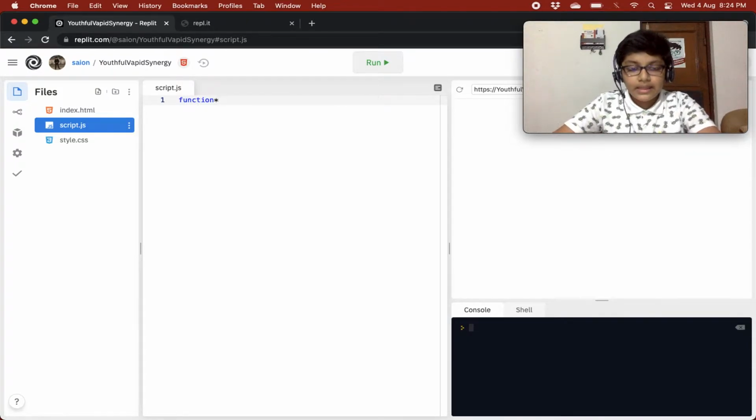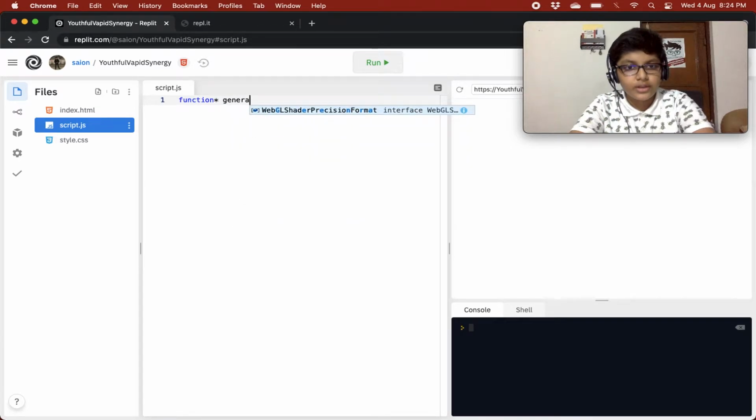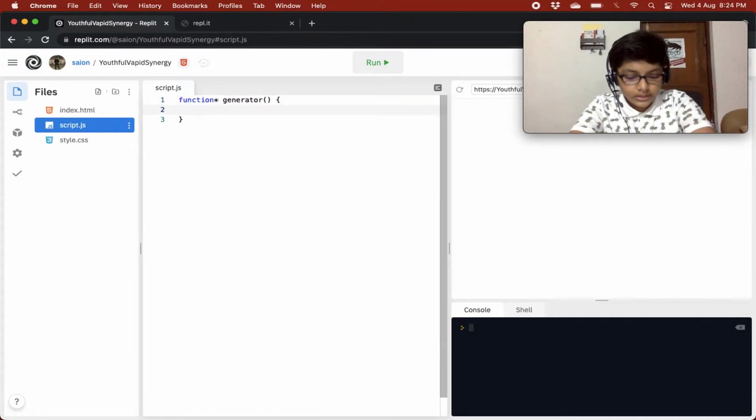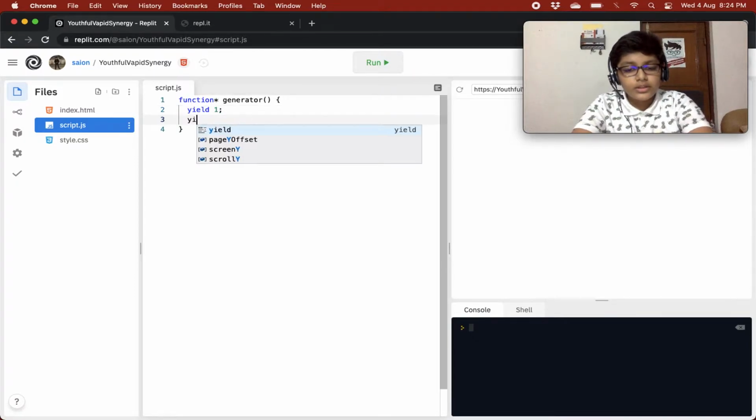Then you can name the generator function anything you like. We'll just name this generator. This is a special type of function. We are yielding something: yield 1, yield 2, and yield 3.